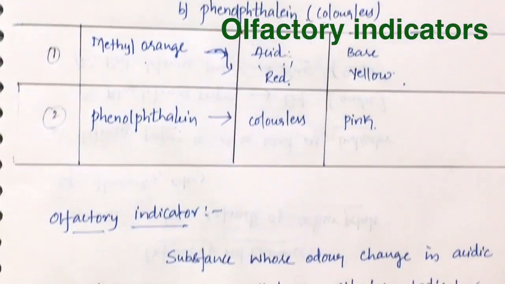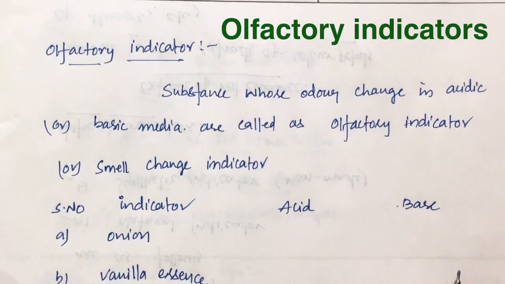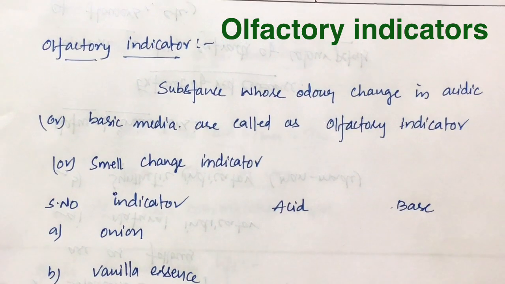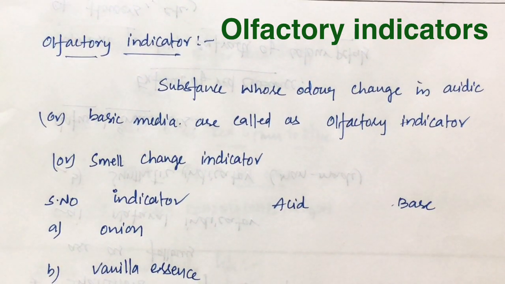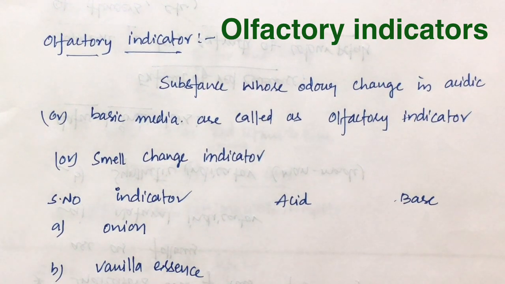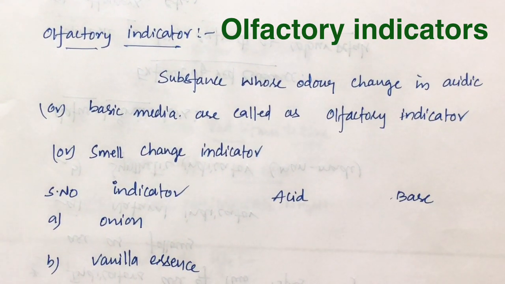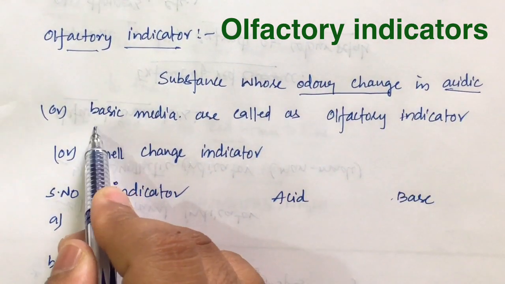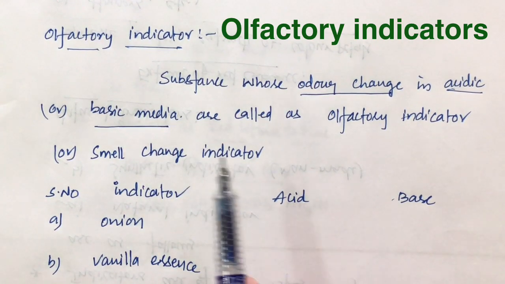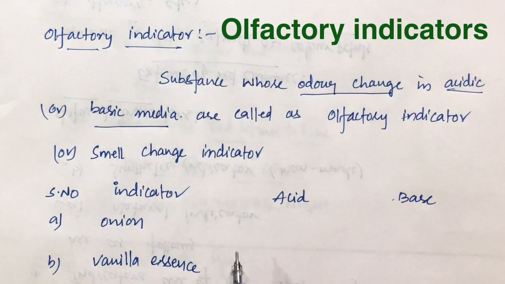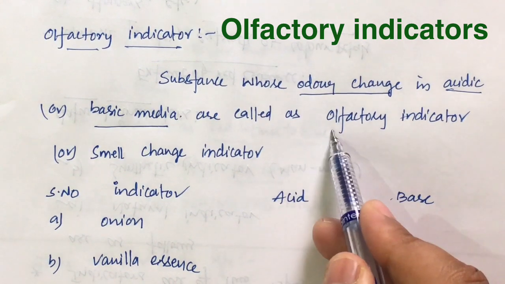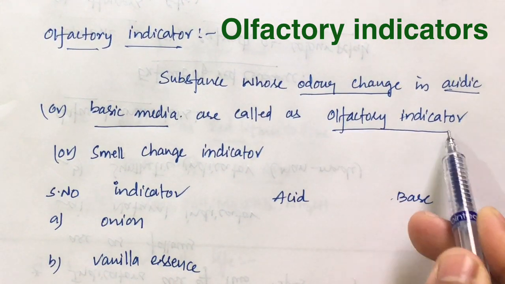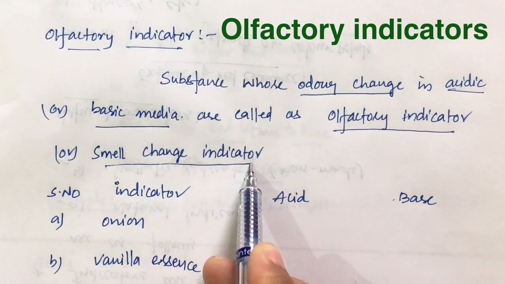Let us move on to the next one, called olfactory indicators. So what are olfactory indicators? Okay, as I said, synthetic indicators are of two types. One we call color change indicators, and the second one we call olfactory indicators. So what are olfactory indicators? They are substances whose odor, meaning smell, changes in acidic or basic media, right? When you add these indicators, if there is a change in the smell, then those types of indicators we call olfactory indicators or smell change indicators.